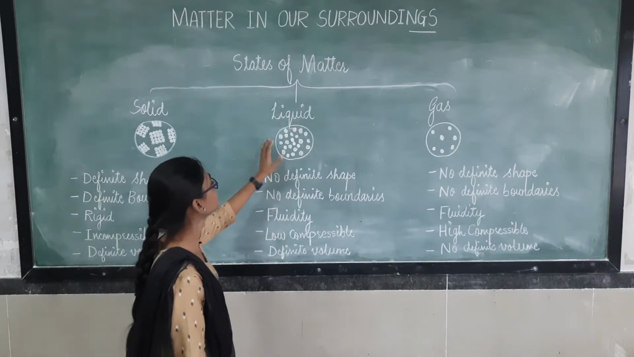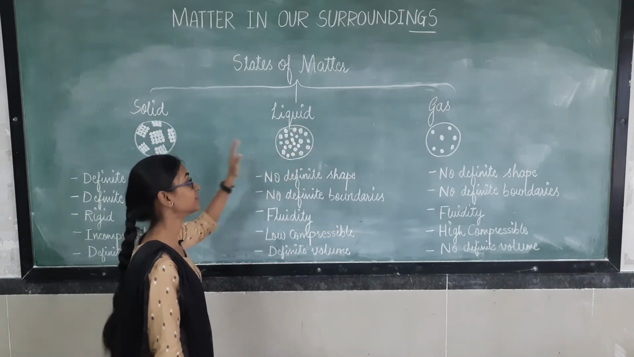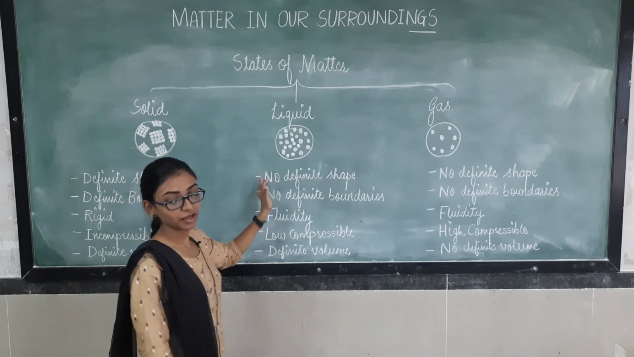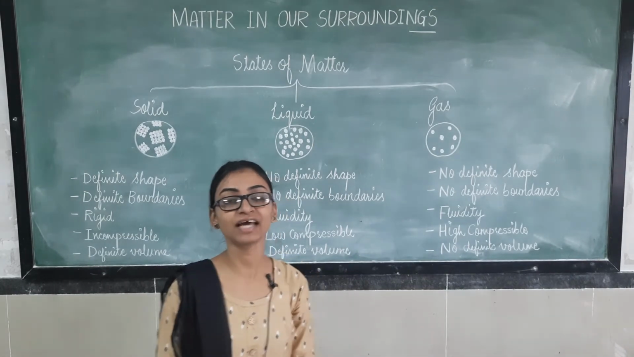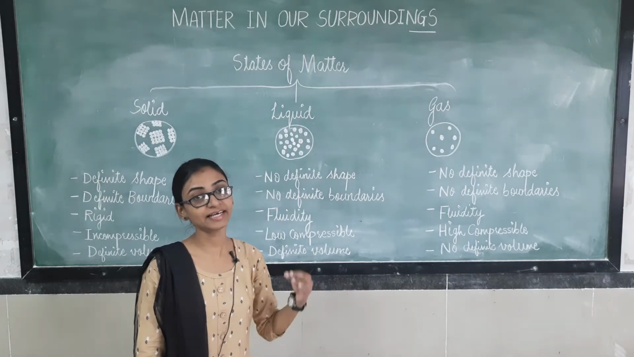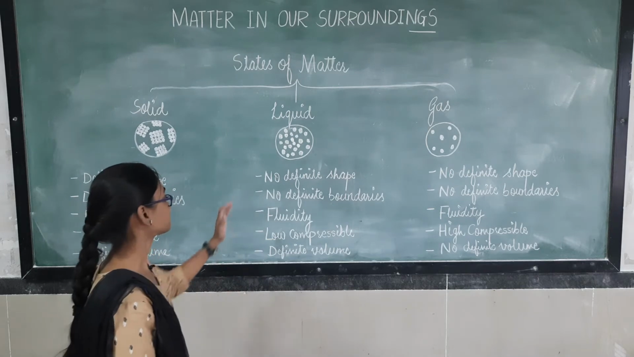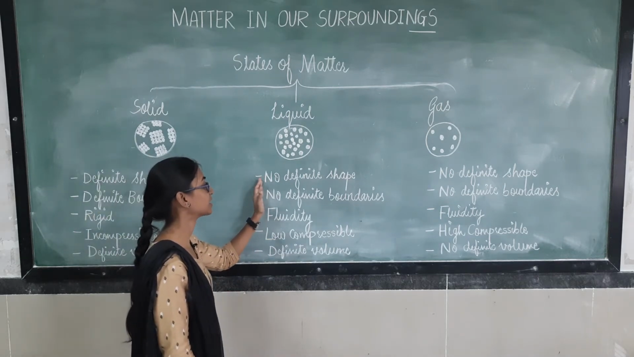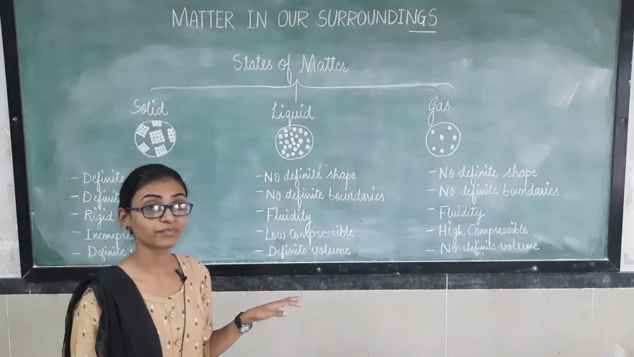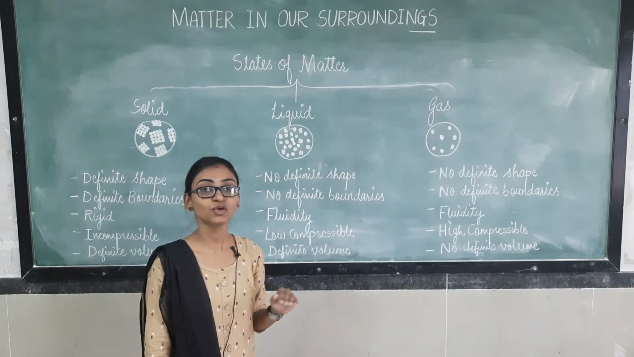Next we come to liquid. Here you can see the particles have some spaces as compared to solids. So we can define them as having no definite shape. Does liquid have any shape? No, liquid does not have its own shape. It takes the shape of the container in which it is kept. So it does not have a definite shape. Liquid does not have definite boundaries too. Have you seen liquid having boundaries? No, liquid has no boundaries.